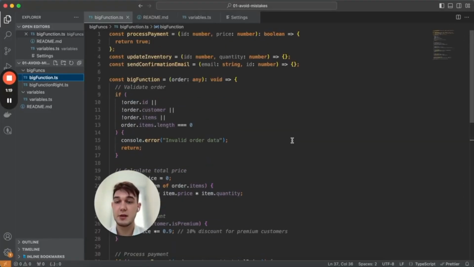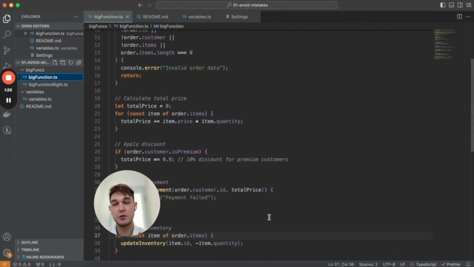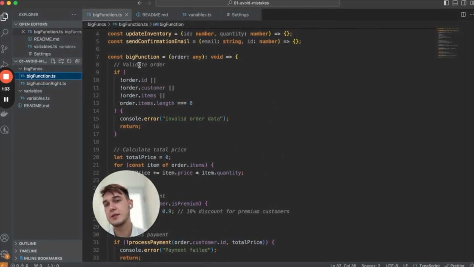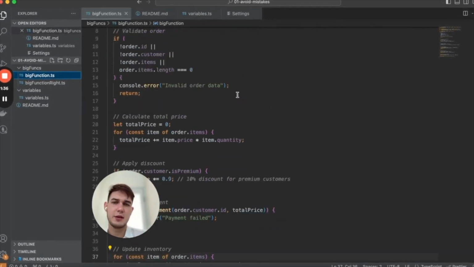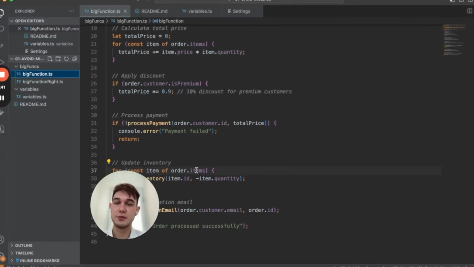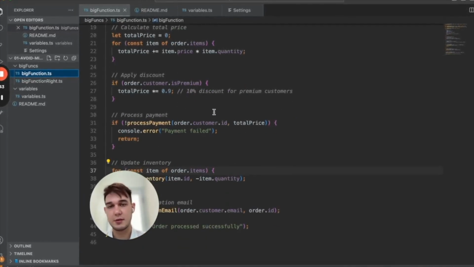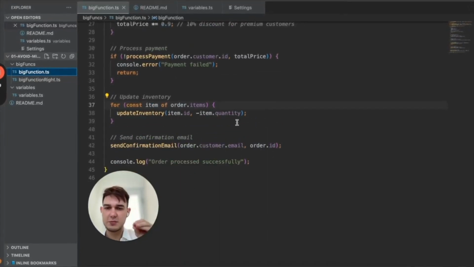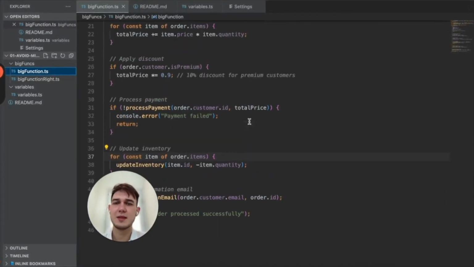Big functions, yeah, it's so usual that developers like to make big functions. I don't know why, but we like it. For example, here is the function. You're reading this and you just like, okay, something happens. Even in this function, it's quite good because there are some comments, so you can understand what's happening here. You need to go deeper, spend your time, so it's not good.